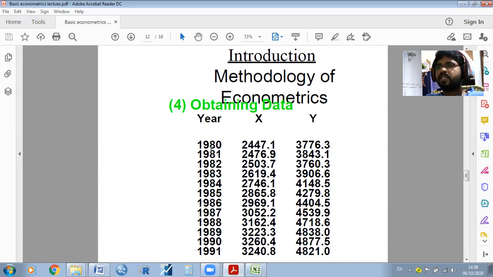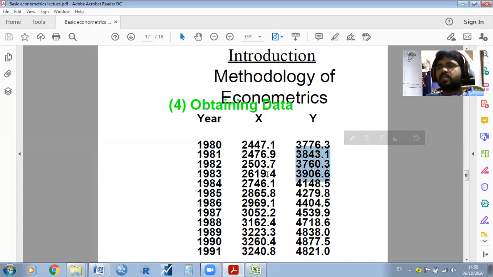How can we collect information? This is related to secondary data. For example, during 1980, the X variable and Y variable: X is income and Y is consumption. If you want to know whether the theory exists in your life, you may take it year-wise or monthly: how much your consumption is, how much your income is.